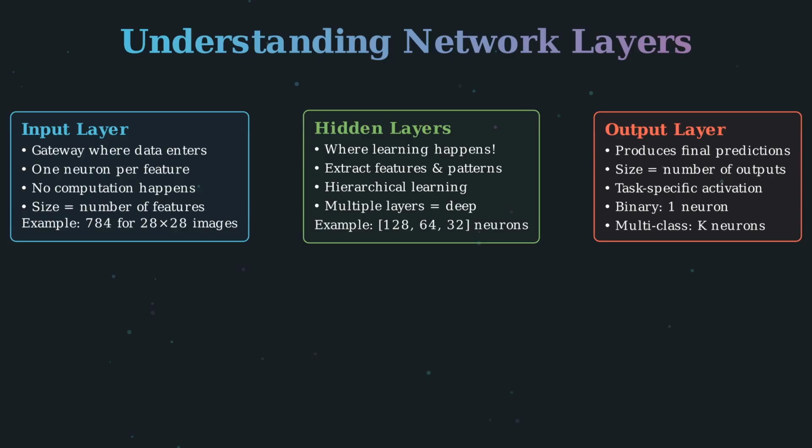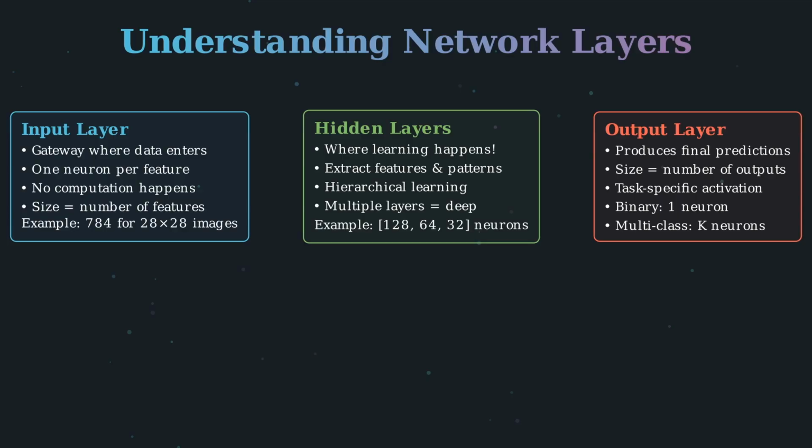Hidden layers are where the magic happens. This is where learning actually occurs. Hidden layers learn to extract features and patterns from the data. They create hierarchical representations. The first layer might learn simple features like edges. Deeper layers learn more abstract concepts like shapes or objects. Having multiple hidden layers makes the network deep, hence the term deep learning.